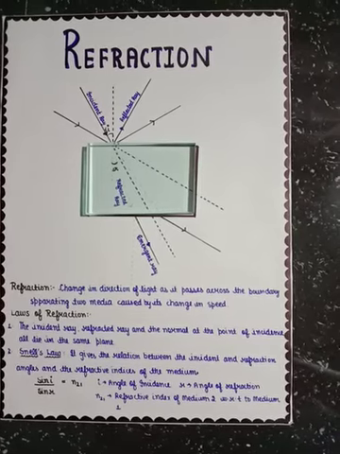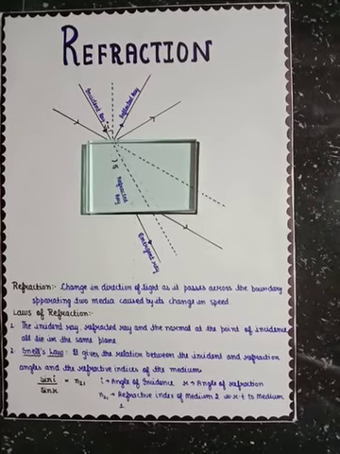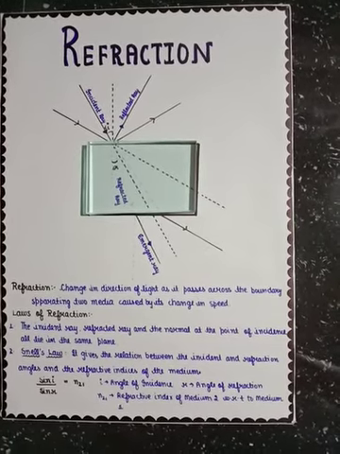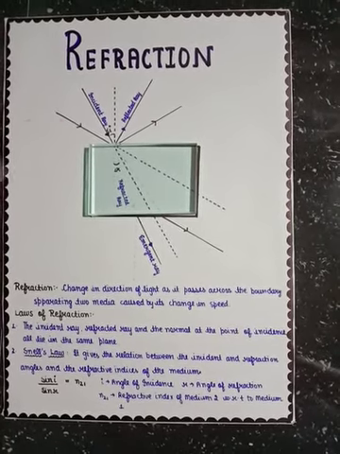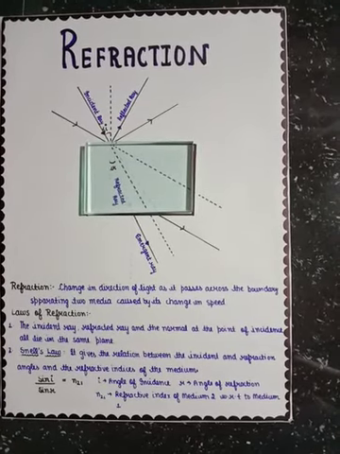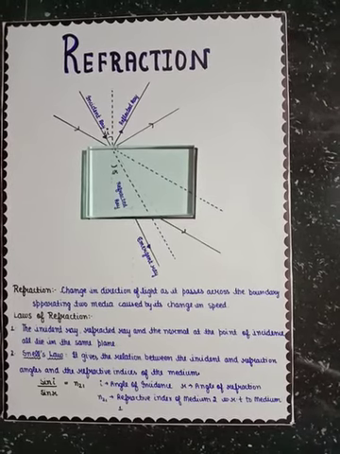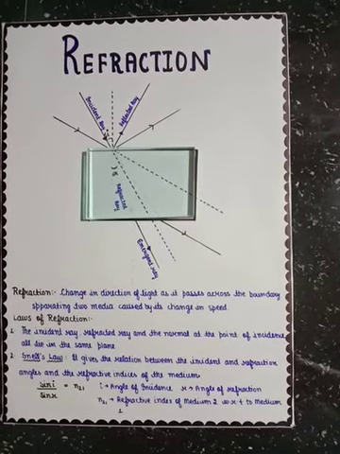Discuss the third property of light, that is refraction. Refraction is the change in direction of light as it passes across the boundary separating two media. Now, the common example of refraction is the rainbow.